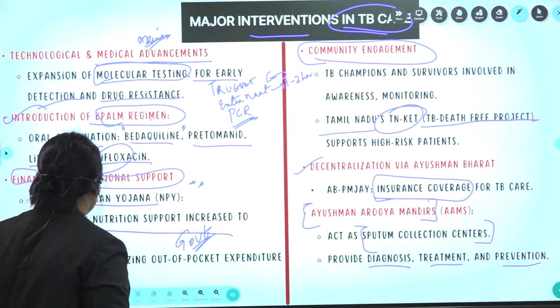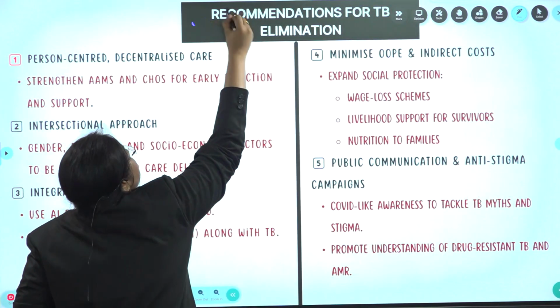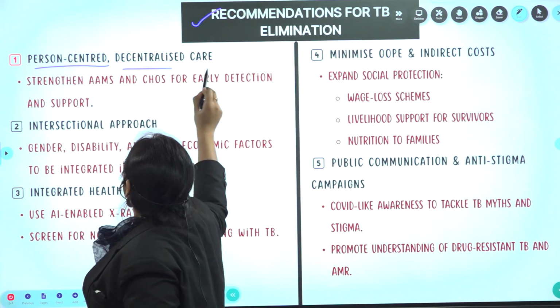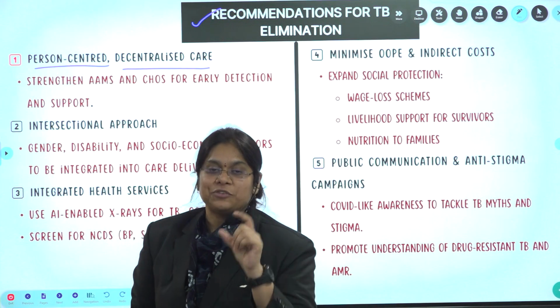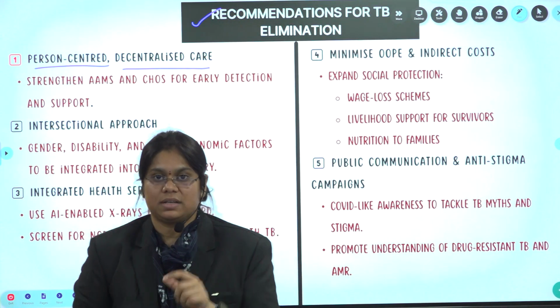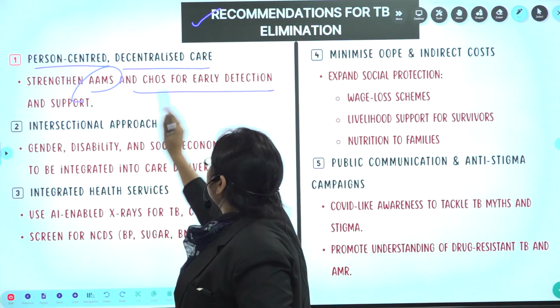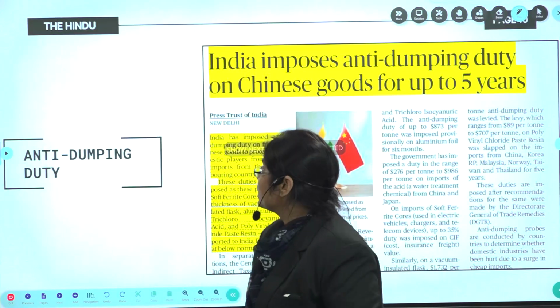Now next, let's see the recommendations. What are the recommendations for TB elimination? First is person-centered decentralized care. As I told you, every person individually has to be monitored, so strengthening AMs and also early detection and support.